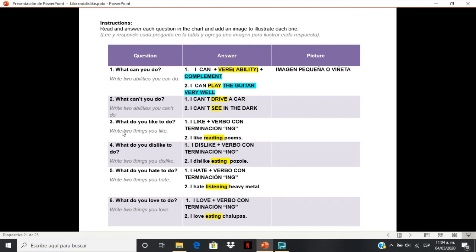What do you like to do? What do you dislike to do? What do you hate to do? What do you love to do? Right? And then we have a review here of the answers. Remember, we have the subject always, then the verb to express likes or dislikes, like, dislike, hate, or love, and very important, the next verb must be a gerund.